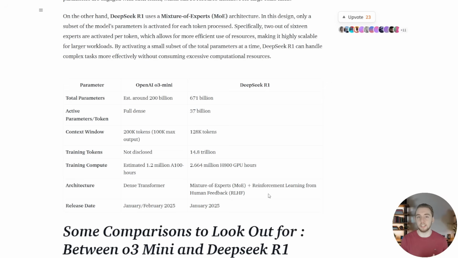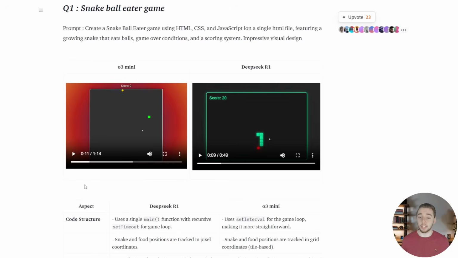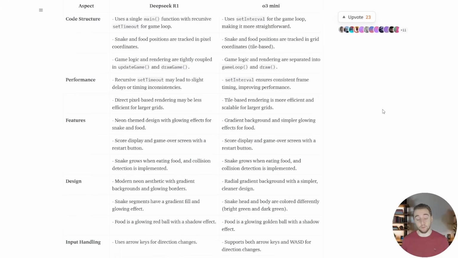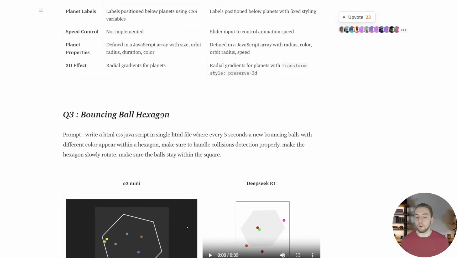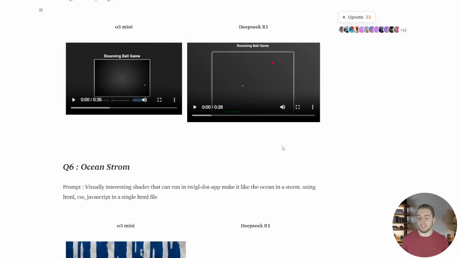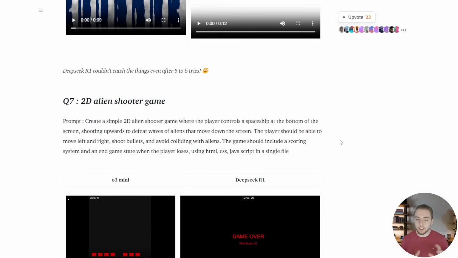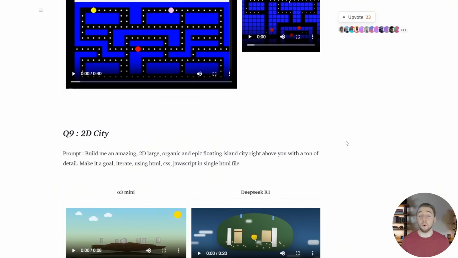And I know that most of us in the end just care how these models perform for our tasks like coding and AI agents, but it's still fascinating that these two models operate so differently when they're being compared head to head in so many different ways right now. So super cool. And this article also goes through some coding examples as well, which I thought were really good examples. And it seemed like o3-mini pulled ahead for most of these, but then R1 still had some advantages, like little things like the UI for some of these examples, and it did do better for a couple. So they seem pretty head on with each other in these examples, but now it is our turn to use bolt.diy and see what we can make with both.